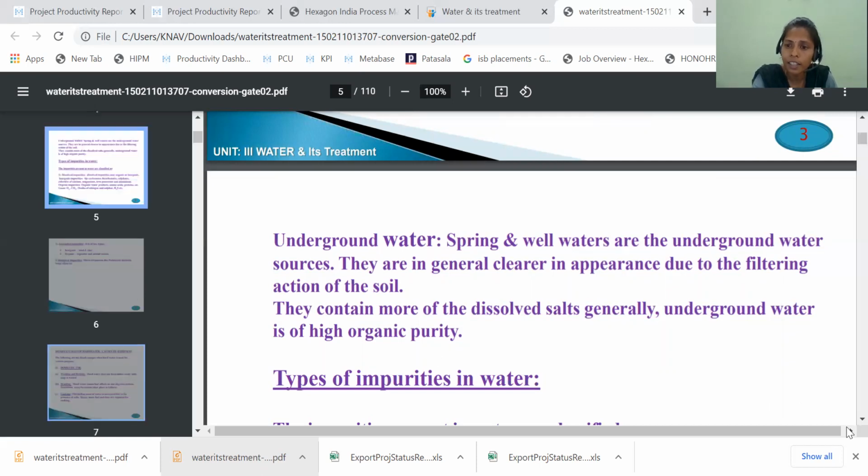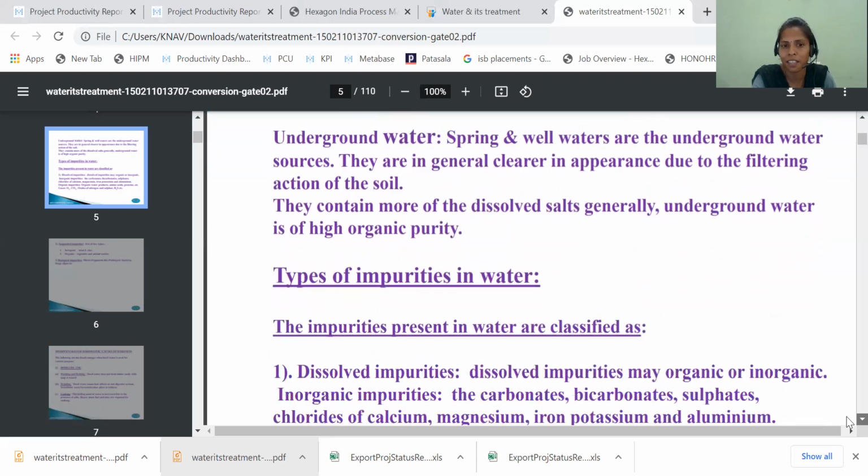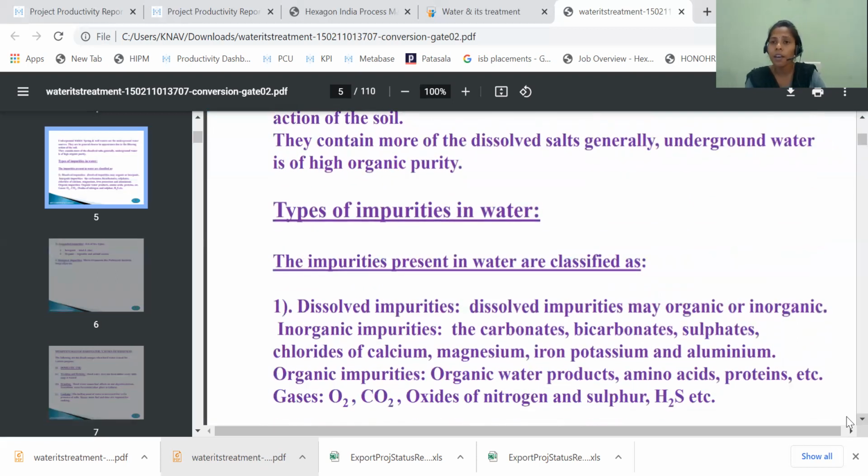Now let us see what the impurities present in the water are. We have seen only which types of salts are present in the water. Now let us see the types of impurities in the water. The impurities present in water are classified, first, as dissolved impurities.